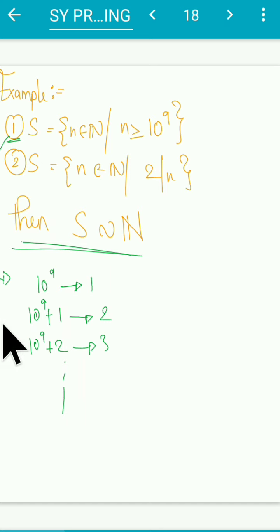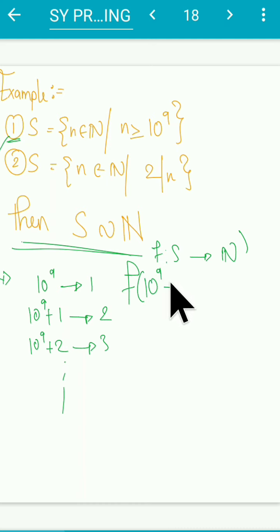This map goes from S to the set of all natural numbers, so f of 10 raised to 9 plus x is mapped to x. You will prove this is a one-one map and an onto map, hence it will be true for the first one.